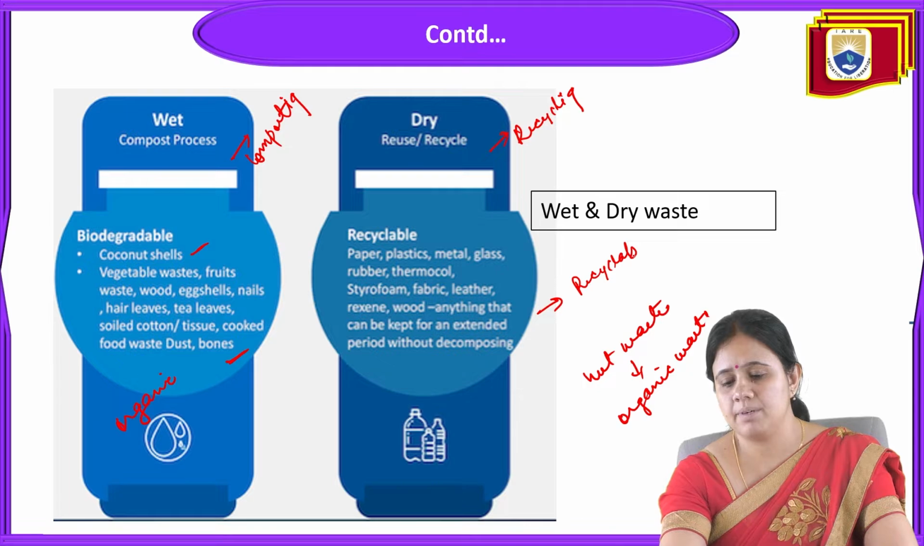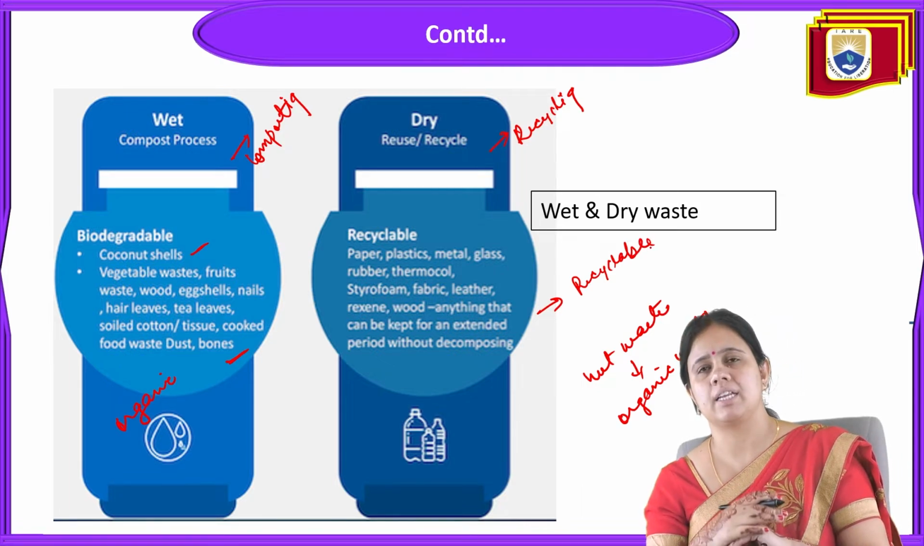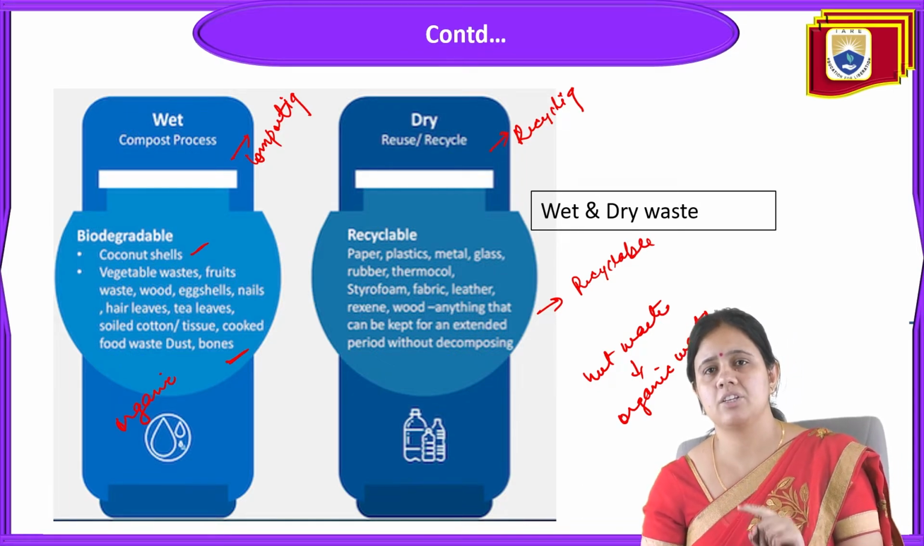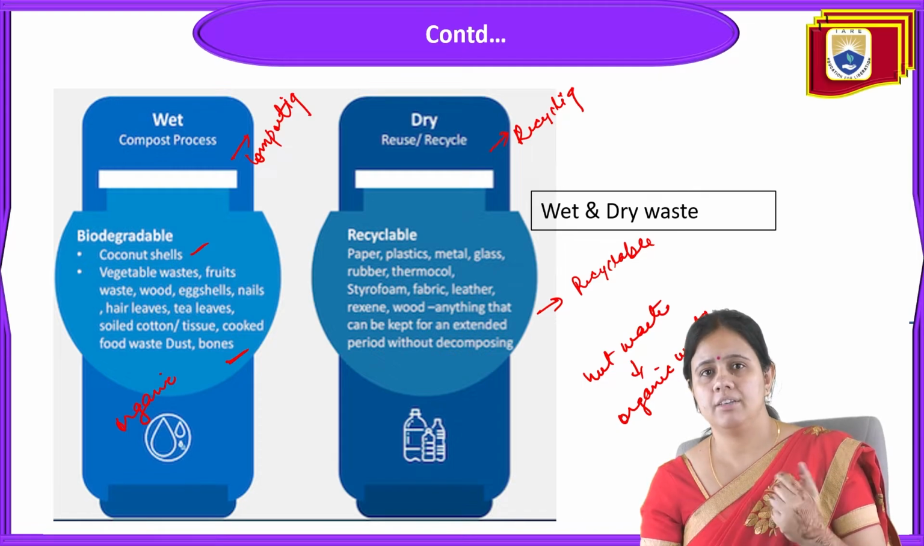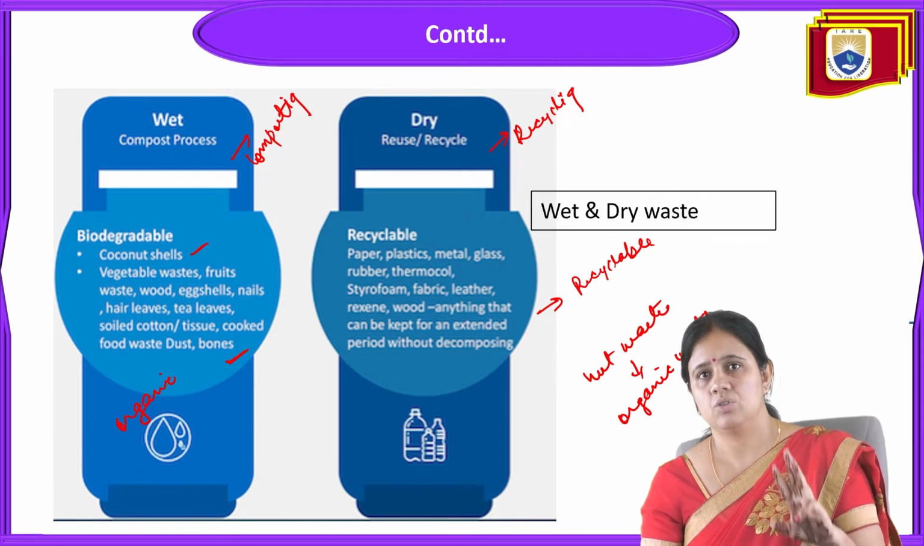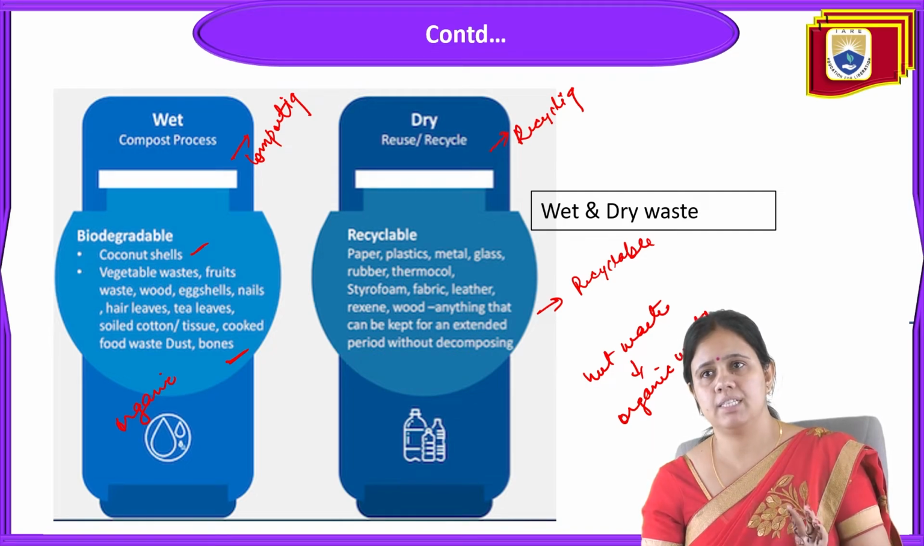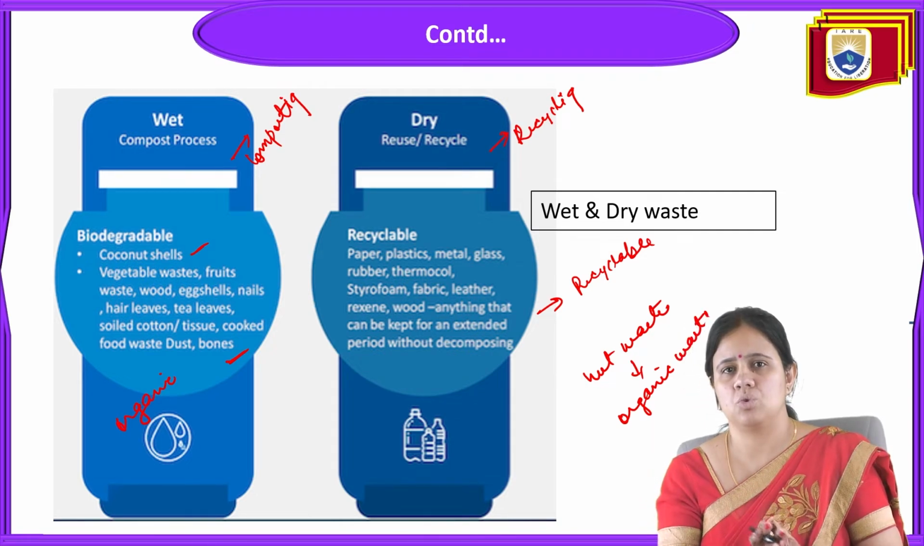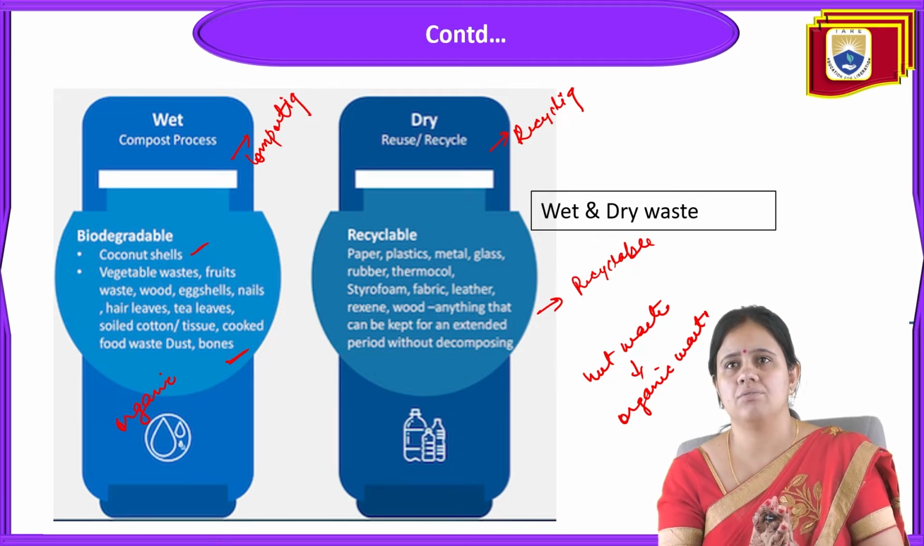So as we have discussed segregation, why is this segregation important? This segregation leads you toward the 3R: first is reduce, reuse and recycle. So for wet waste, we can use the composting process. Composting is like reuse, or it is like a reduction or recycling of waste also.